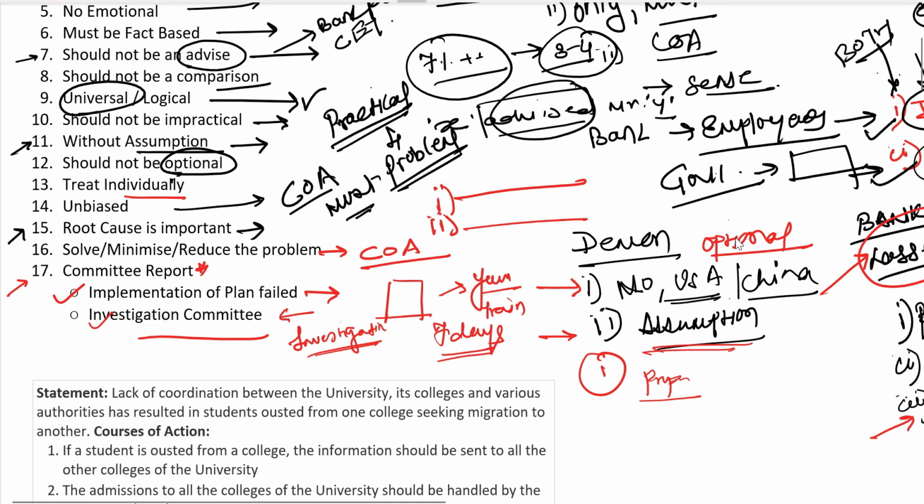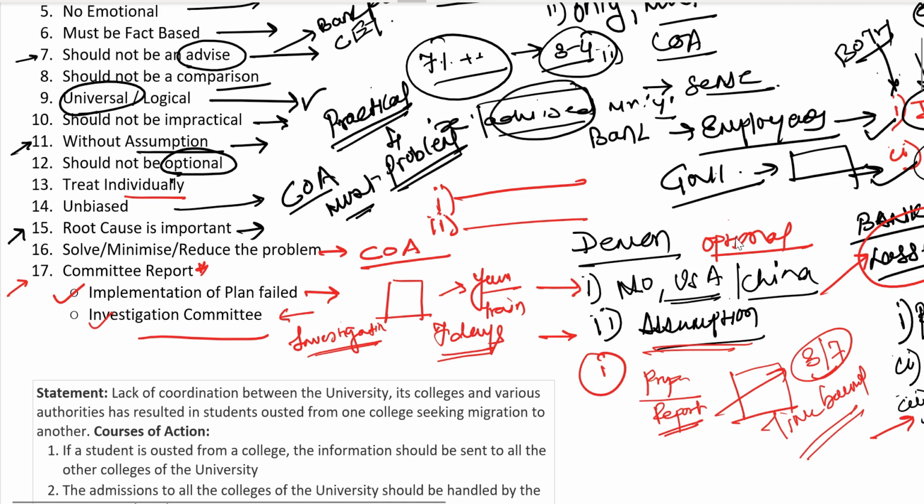Fine. Now let's take an example wherein say there was a night cricket match that was happening, and there happened a riot. Now in this case, if we say that a committee should be set up and an investigation report needs to be submitted, this cannot be a proper course of action because this is going to be time consuming and is actually not needed. But yes, if they say that the report needs to be submitted in the next 3 days or in the next 7 days, so in this case anything which is time bound will definitely be a course of action. So guys, this is what you need to remember.